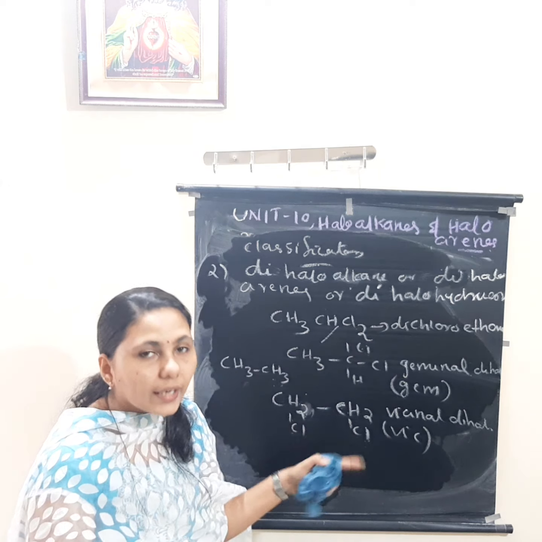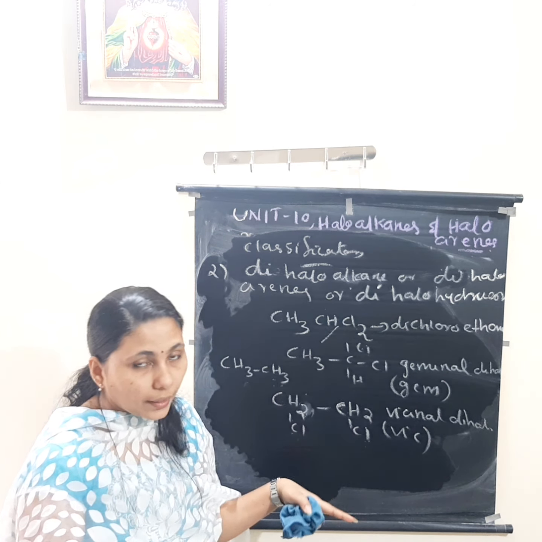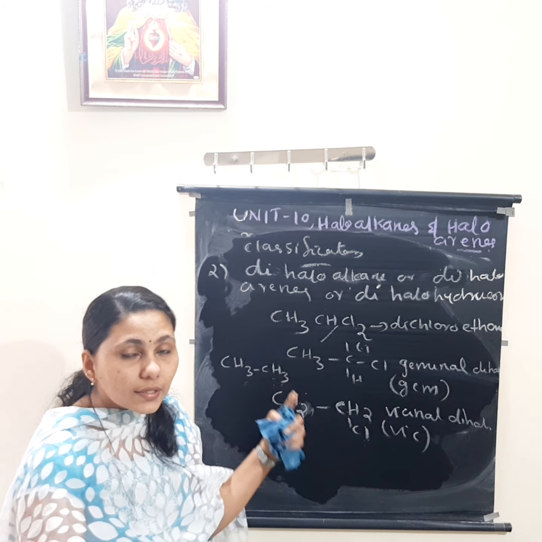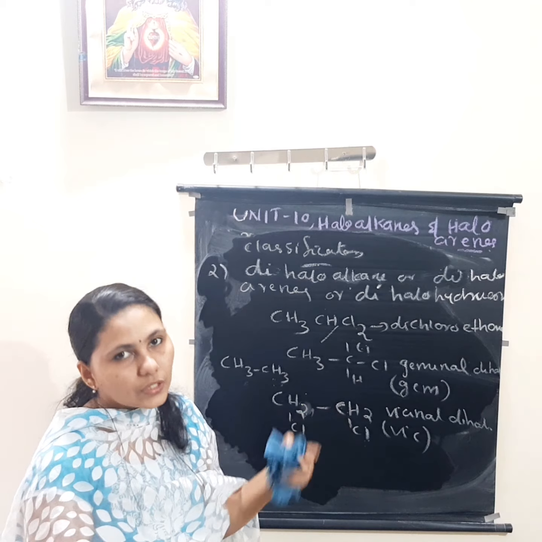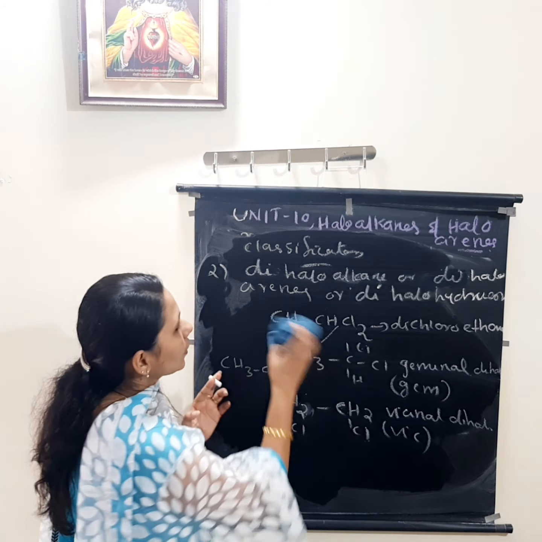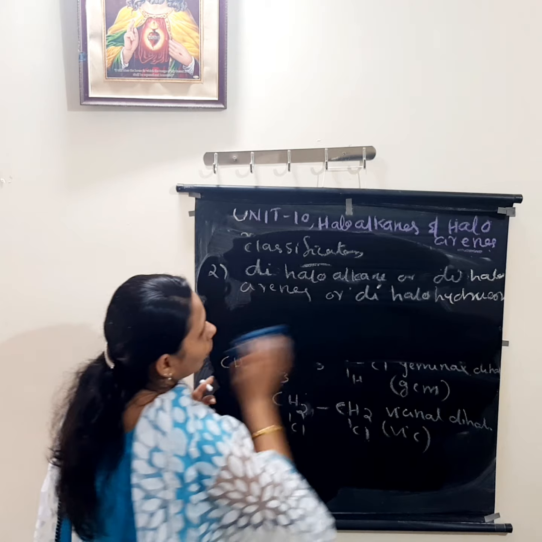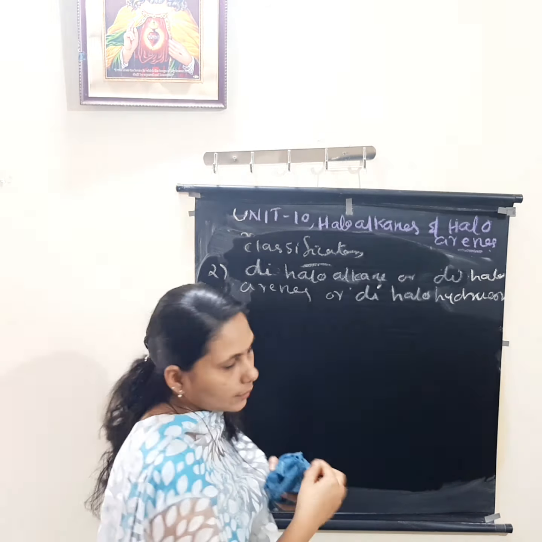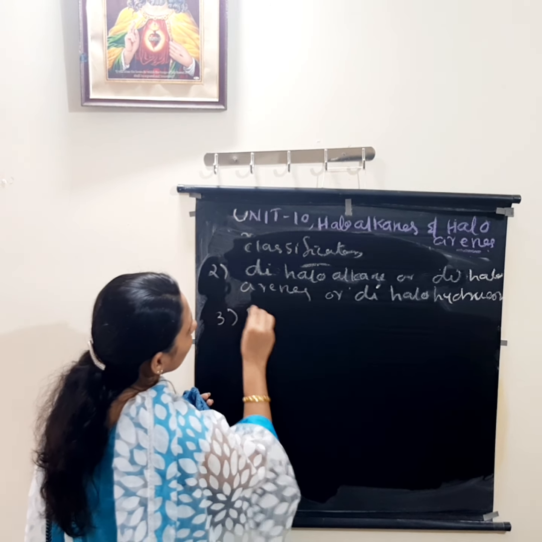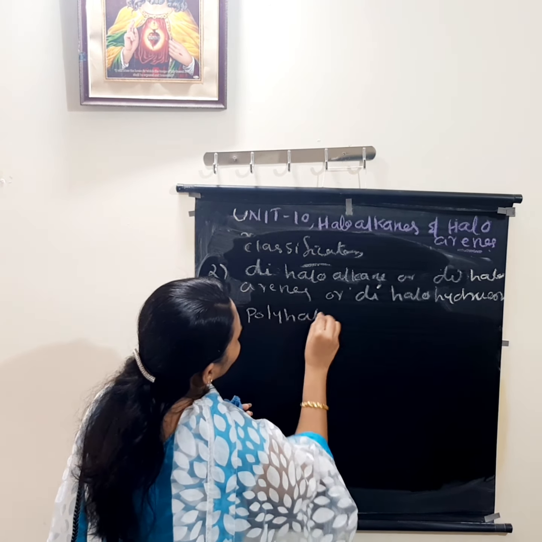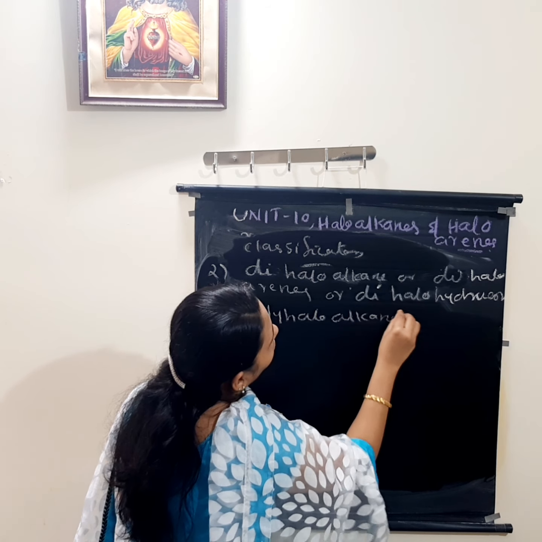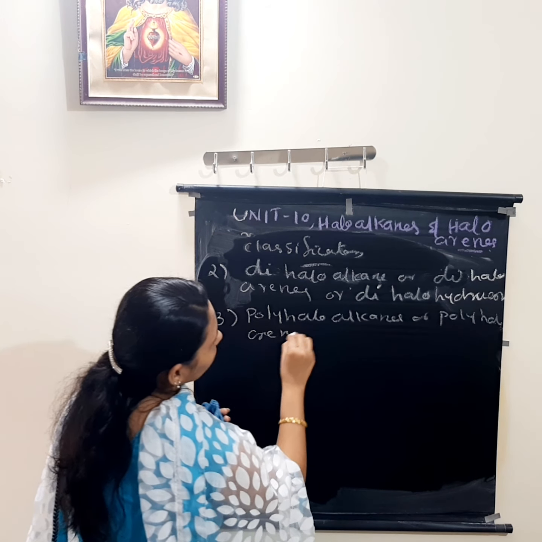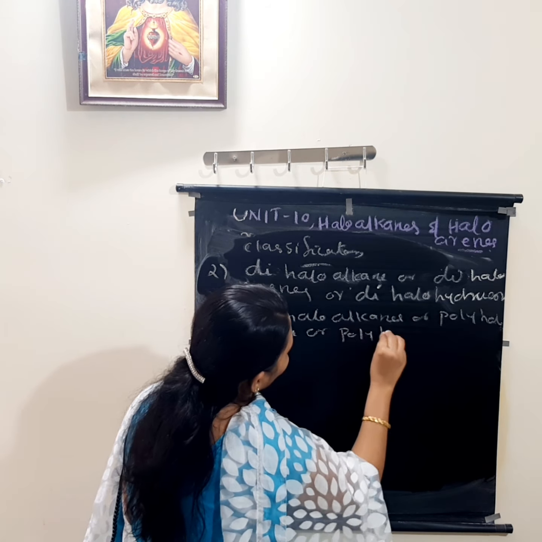So in dihalide, if the halogen atoms are on the same carbon atom, it is known as geminal or gem dihalide. If the halogen atoms are attached to adjacent carbon atoms, it is known as vicinal or vic dihalide. So the second one is dihaloalkanes or dihaloarenes or dihalohydrocarbons, meaning two halogen atoms are there. Then the third one is polyhaloalkanes or polyhaloarenes, or polyhalohydrocarbons.